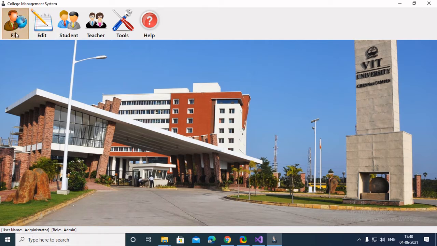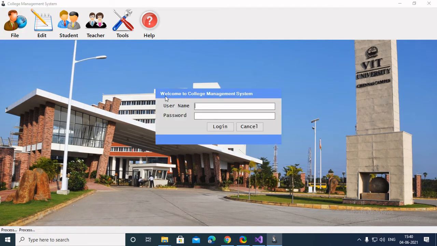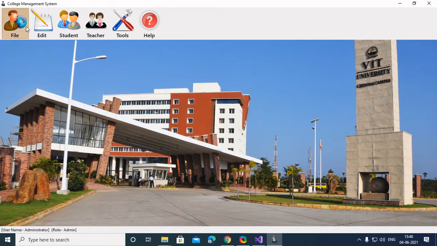Here you can log off, change your password or exit from the system. If I click log off, it will return to the login screen. So let's log in again. Now I have logged in again.